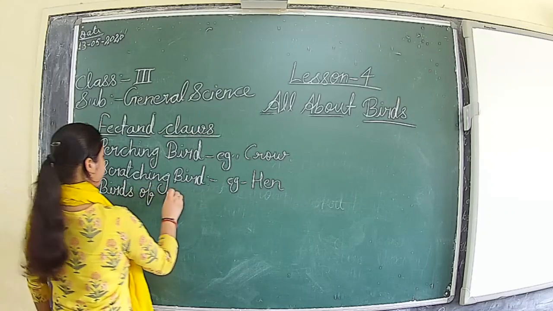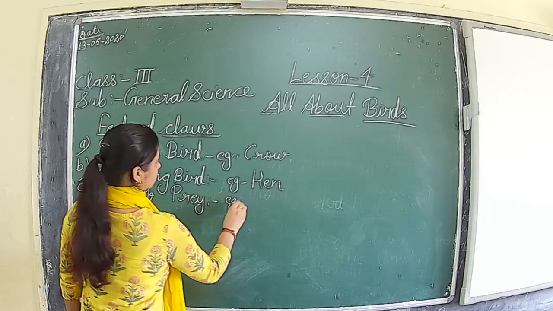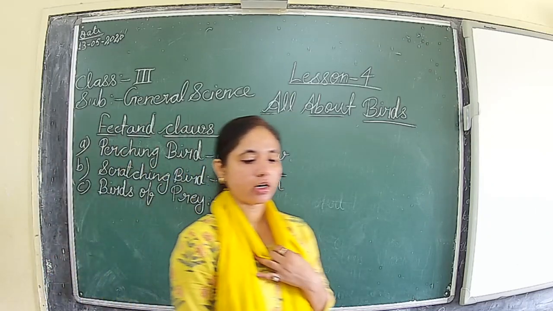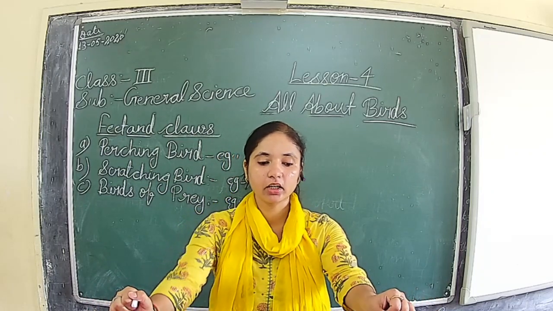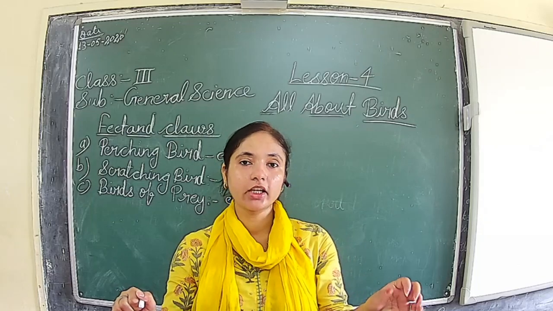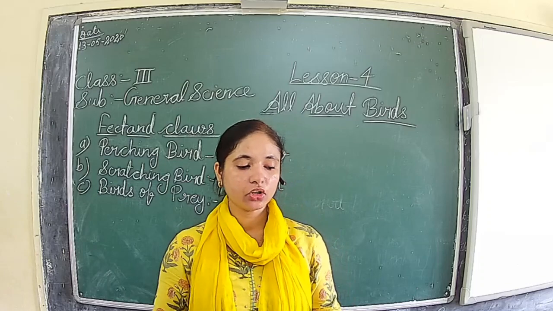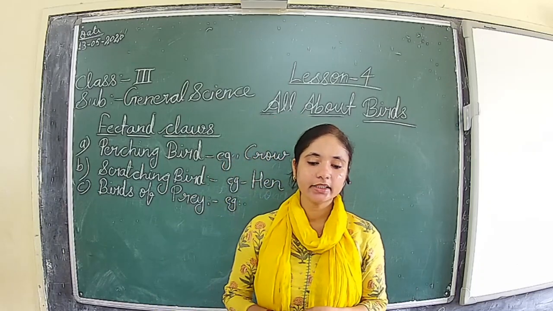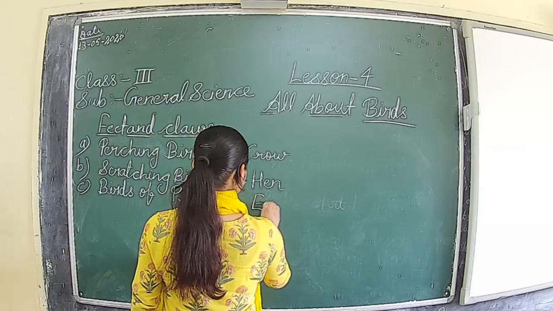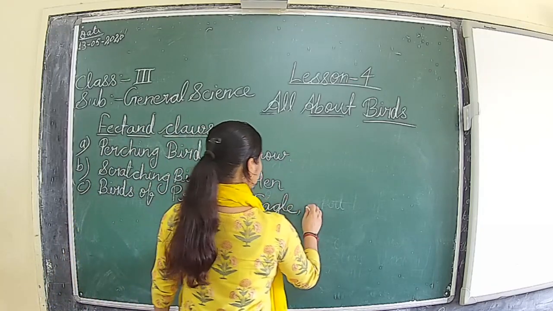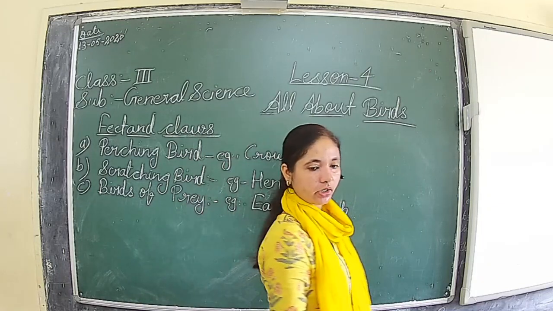Birds of prey. Birds of prey have 3 toes in front and 1 behind, just like perching bird. A bird of prey has a strong, horny, and curved claw to catch and grip live animals. Such claws are called talons. Example: eagle, vulture, and hawk. These are the examples of the bird of prey.